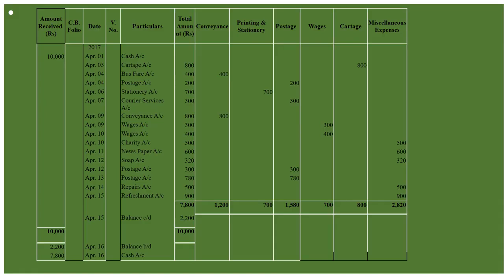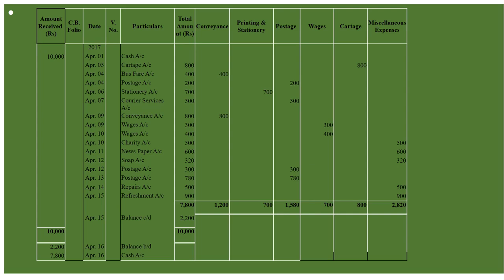Soap we will include under miscellaneous expenses, and speed post charges we will include under postage. Postage we will definitely include under postage. On April 14, paid for repairs of chairs 500. It will be included under miscellaneous expenses, and refreshment also will be included under miscellaneous expenses.